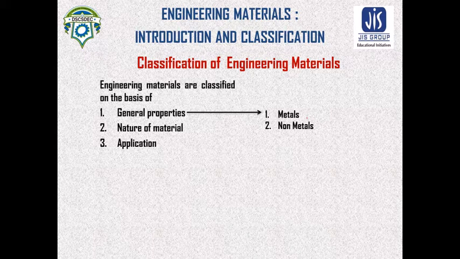These metals can be further classified into ferrous and non-ferrous metals.